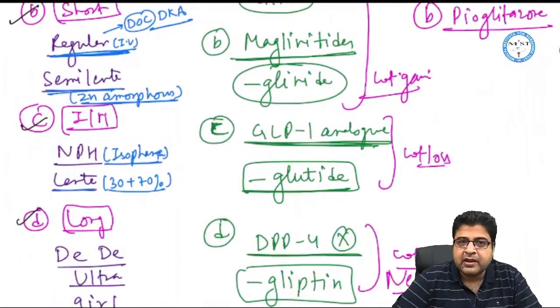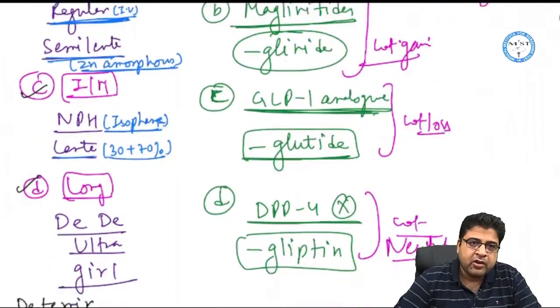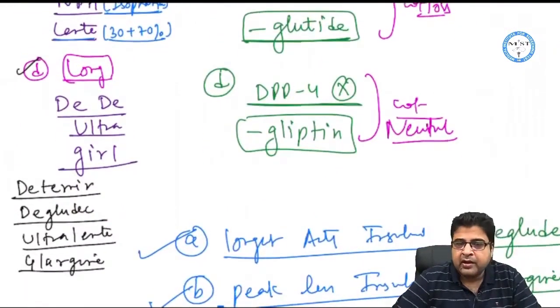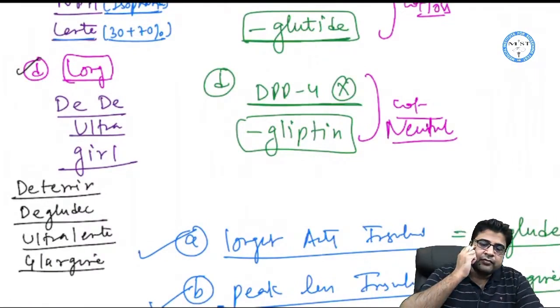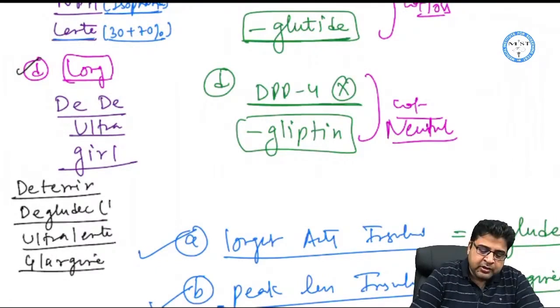Intermediate acting insulins are lente and NPH. And long acting insulins are ultralente, detemir, degludec, and glargine. Now out of these insulins, please remember the insulin degludec. Insulin degludec is the longest acting insulin.